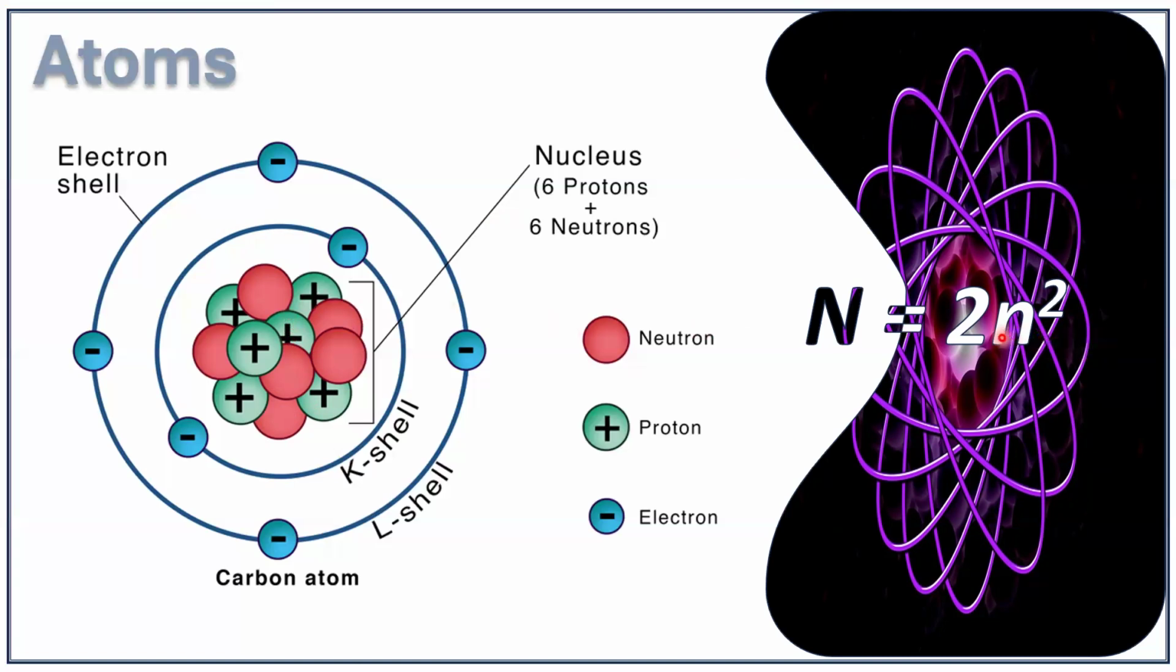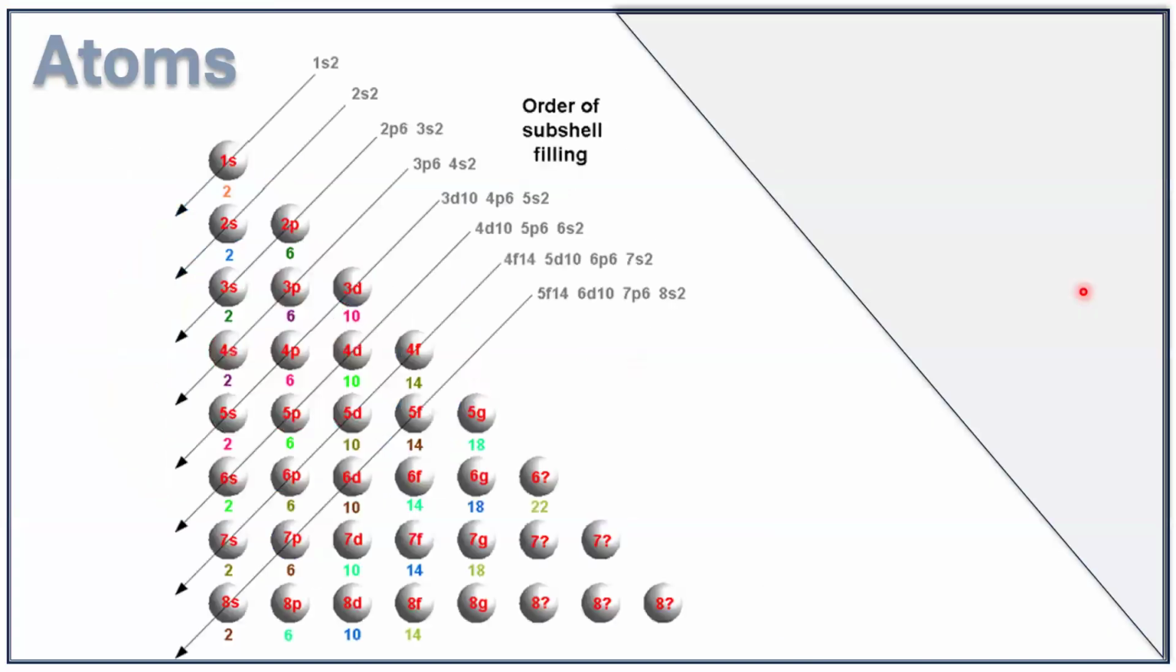If we take the first shell, n will be 1. So the first shell can accommodate 2 into 1 square electrons, that is 2. Second shell, small n will be 2. n square, that means 4. 4 into 2, 8. That means the second shell can accommodate maximum 8 electrons. When you come to the third shell, n value is 3. So 3 square 9, 9 into 2, 18. The third shell can accommodate 18 electrons. Fourth shell can accommodate 32 electrons, likewise. So using this formula, you can calculate the maximum number of electrons that can be accommodated in each shell.